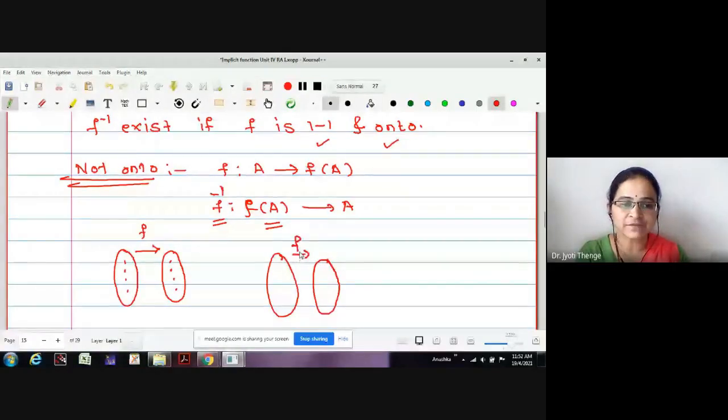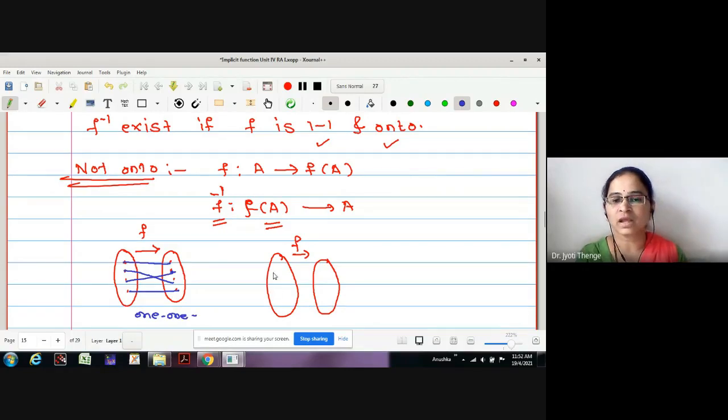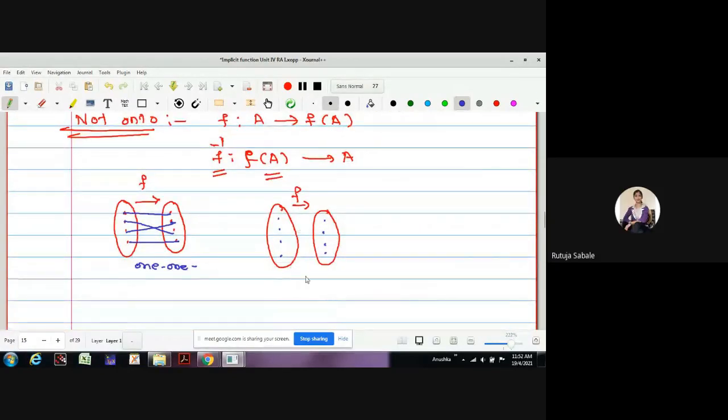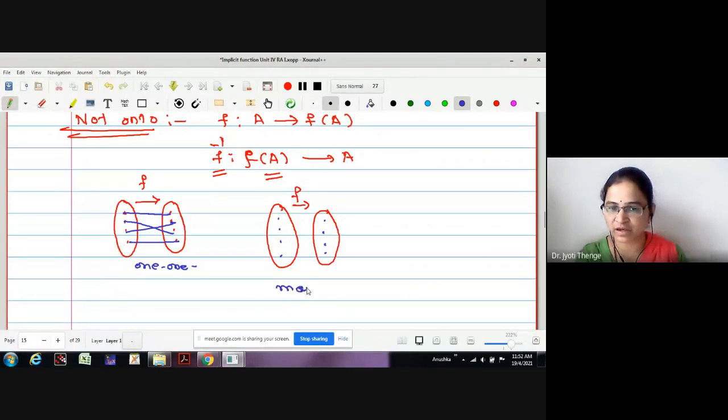If it is 1-1, see, this was a situation. I am going to explain with the help of a Venn diagram. This is a 1-1 function. What is the second type we have discussed? Many-one. This is many-one. Now check in this 1-1 condition.